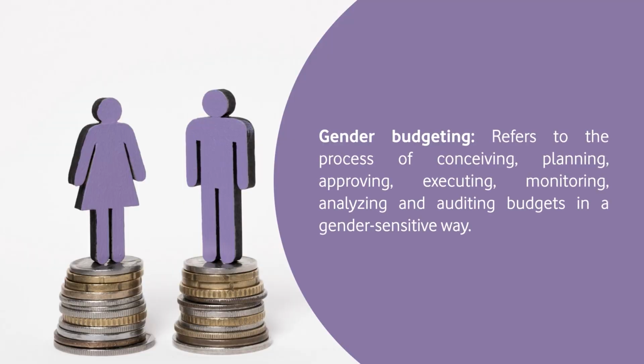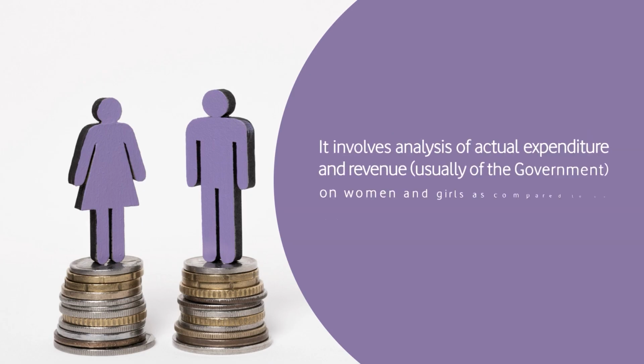Thus, gender budgeting refers to the process of conceiving, planning, approving, executing, monitoring, analyzing and auditing budgets in a gender sensitive way. It involves analysis of actual government expenditure and revenue on women and girls as compared to men and boys.